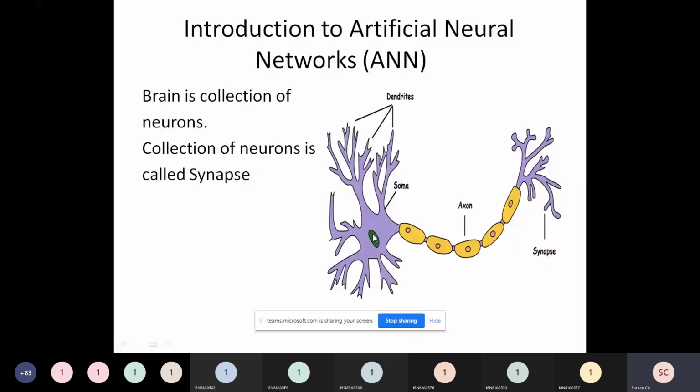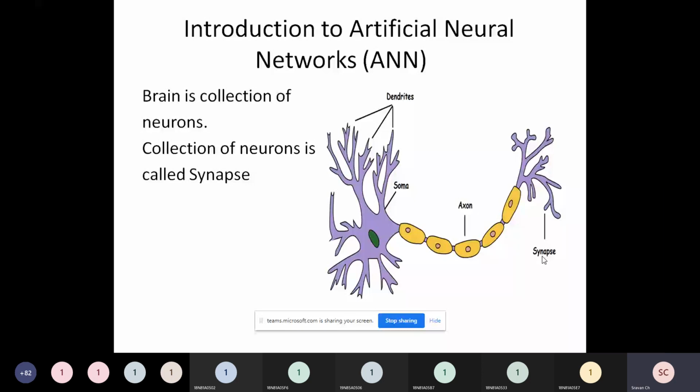And axon is the one which connects multiple neurons. So neurons are connected through axon. Now this is a biological neuron, the one which will be there inside our brain. So collection of neurons is called a synapse, right?